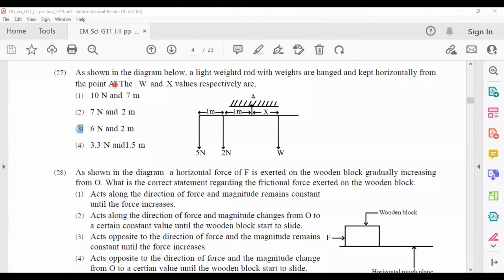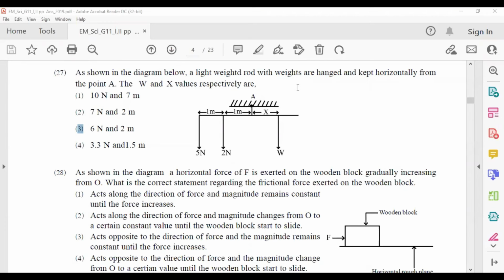27th question. As shown in the diagram below, a lightweight rod with weights hung is kept horizontally from the point A. The W and X values respectively are. You have to find out what is the W and what is the X. This system is in equilibrium. To be in equilibrium, the clockwise moment should be equal to the anti-clockwise moment. So you have to add all the anti-clockwise moments together and equalize it to the clockwise moment. That is the thing you should do.